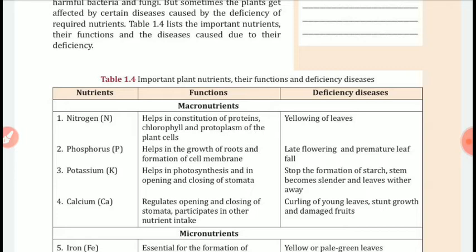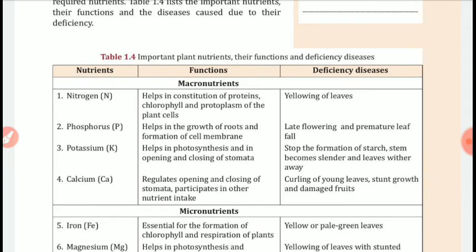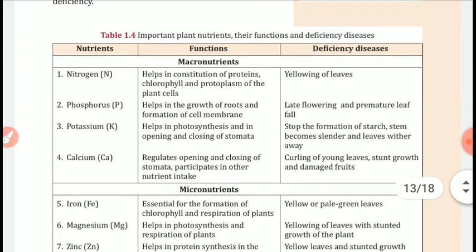Potassium helps in photosynthesis and in opening and closing of stomata. Deficiency disease would be stopping the formation of starch, stem becomes cylindrical and leaves wither away.